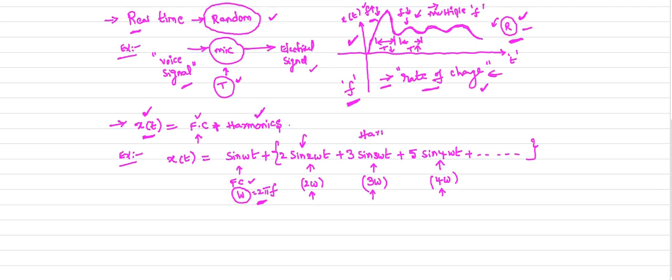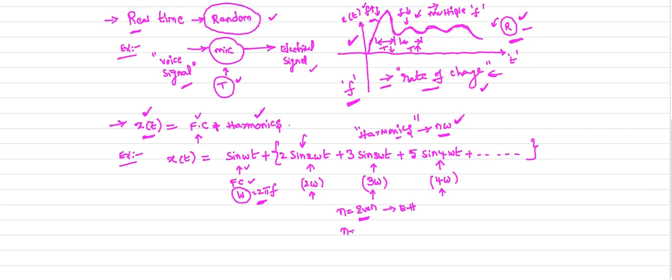Harmonics are nothing but your sine and cosine functions. For the harmonics, the frequency is an integral multiple of the fundamental frequency. We have a fundamental frequency of omega, so for the harmonics we have integral multiples of the fundamental frequency. If n is even, those are called even harmonics.